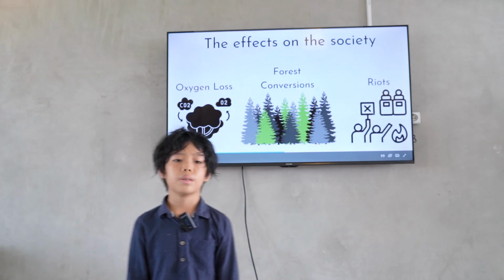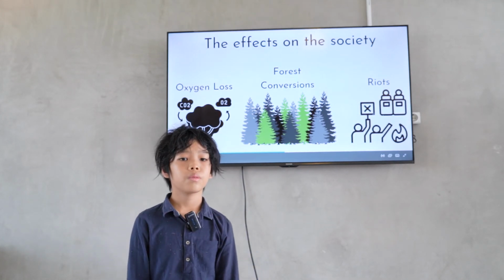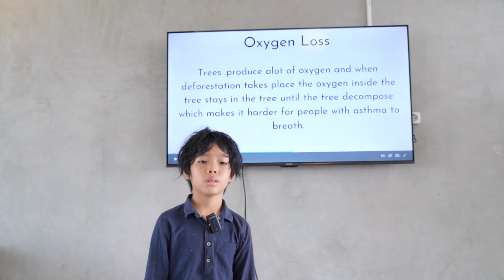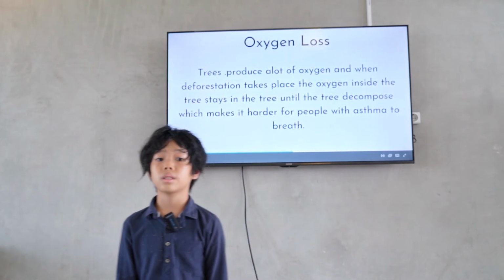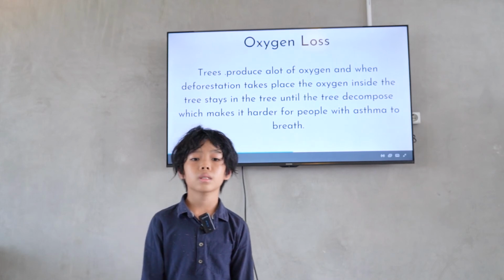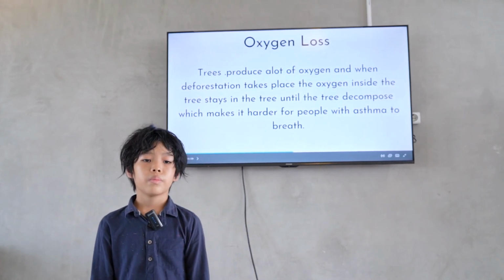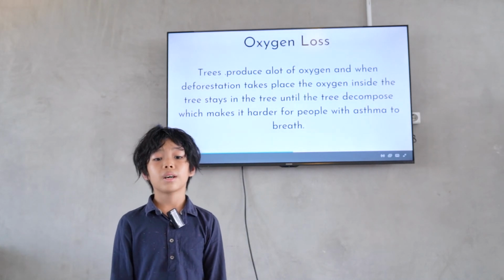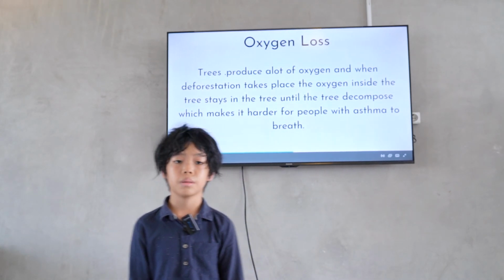The effects on society: oxygen loss, forest conversions, and riots. Oxygen loss: trees produce a lot of oxygen, and when deforestation takes place, the oxygen inside the trees stays in the tree until the tree decomposes, which makes it harder for people with asthma to breathe.